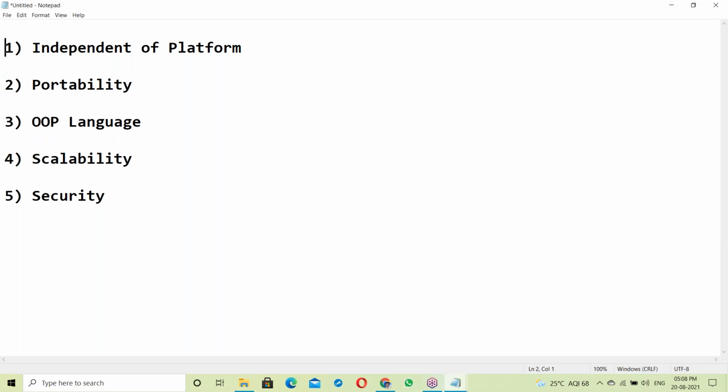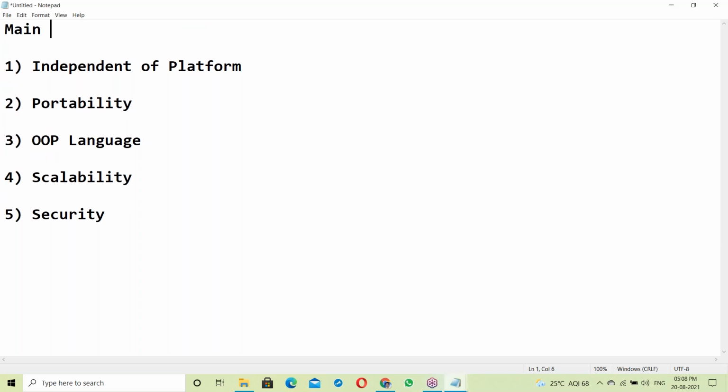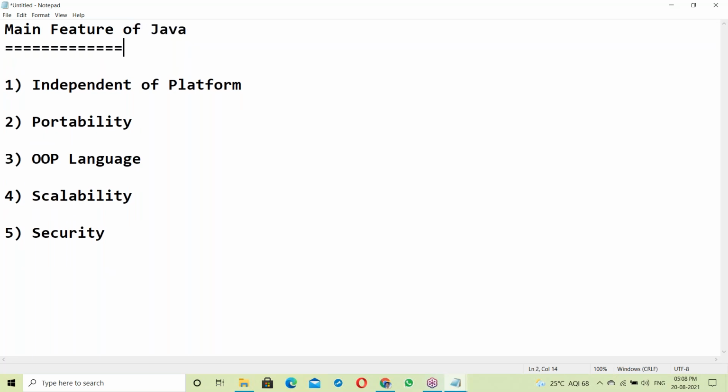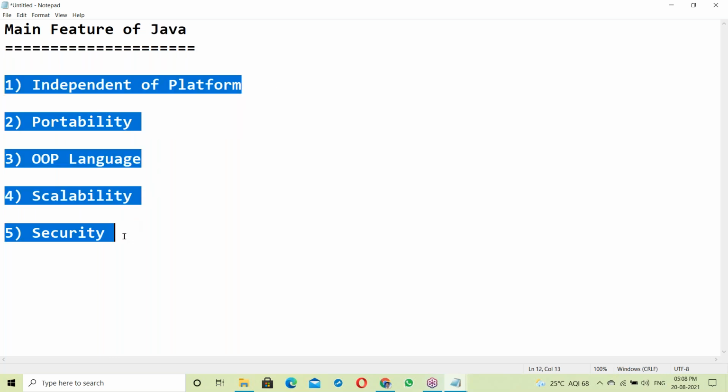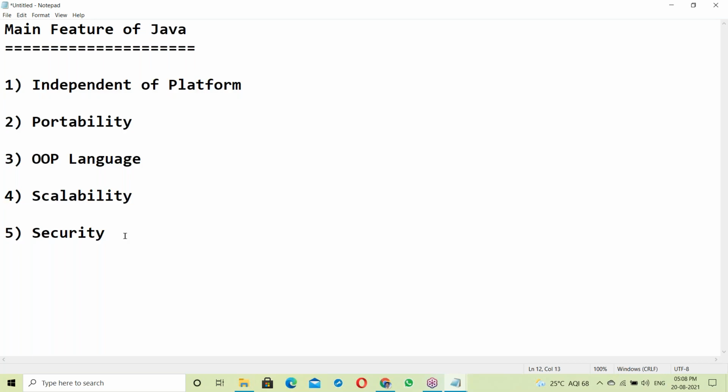Here are the main features of Java. Platform independence, portability, OOPS language, scalability, and security. These are the main features of Java. Let us see them one by one.